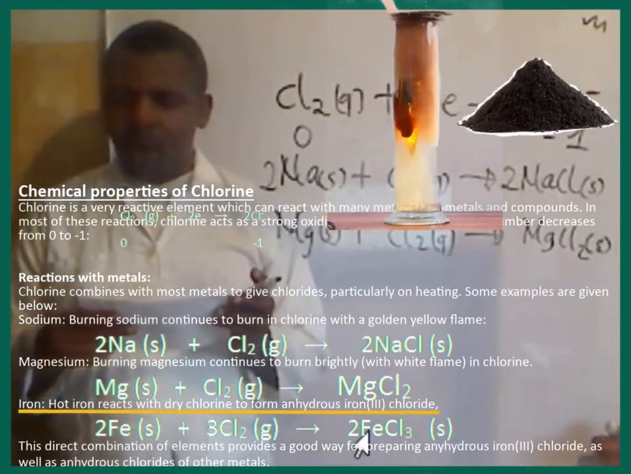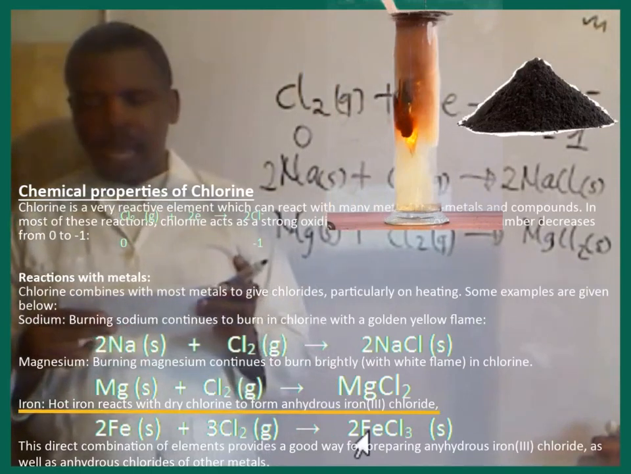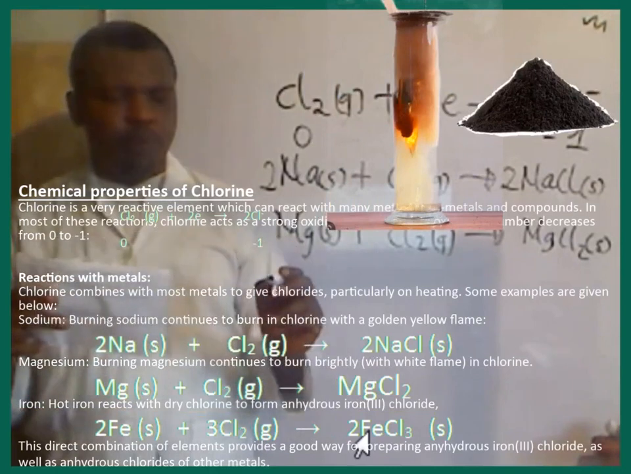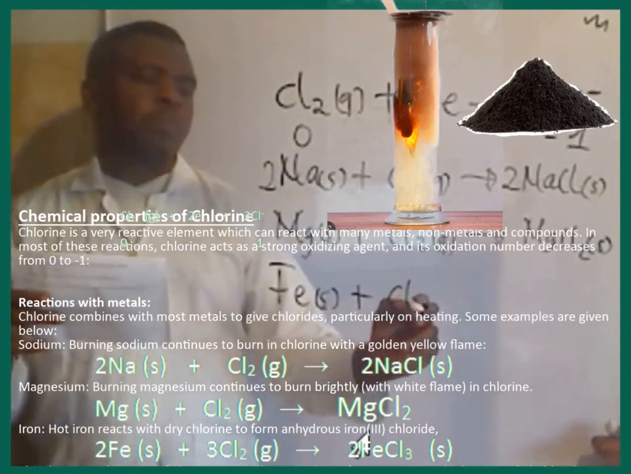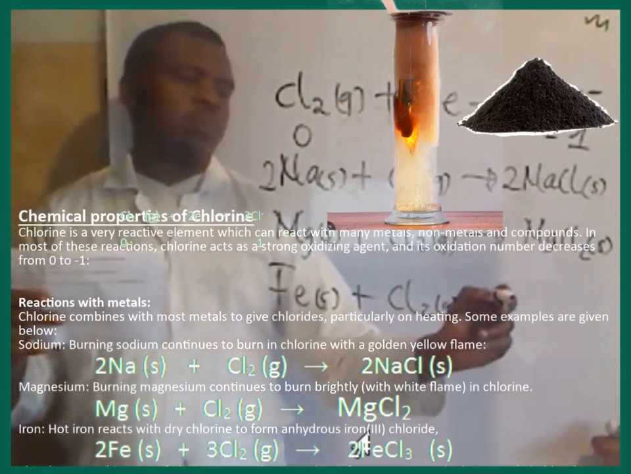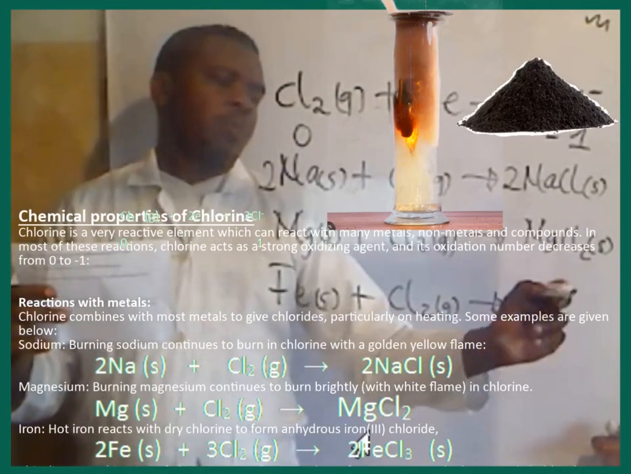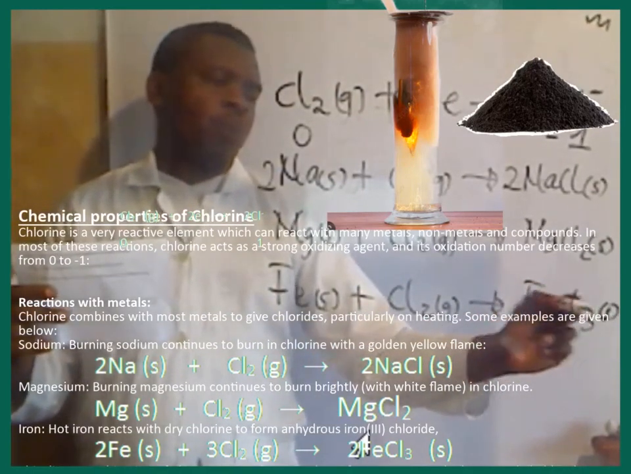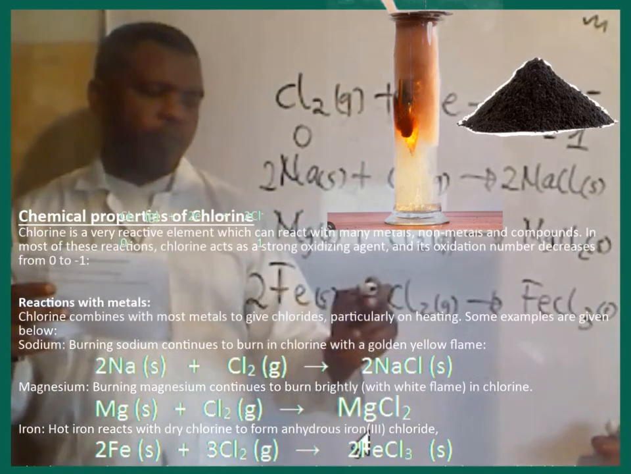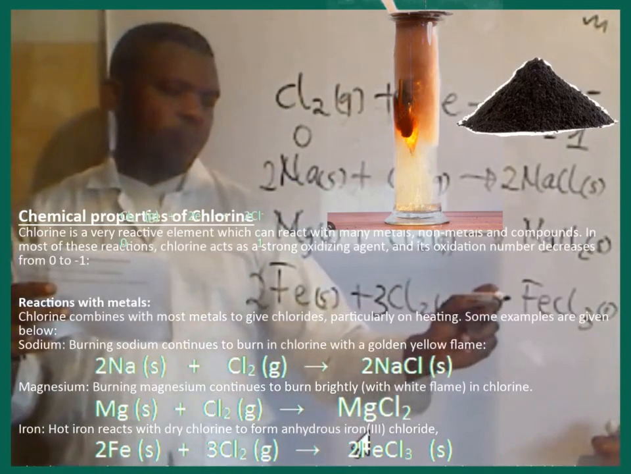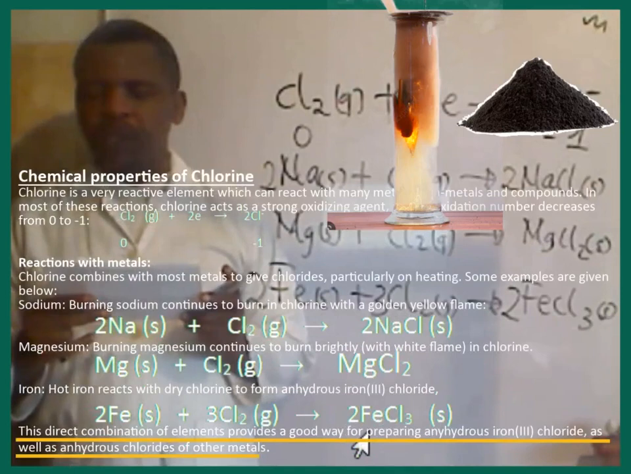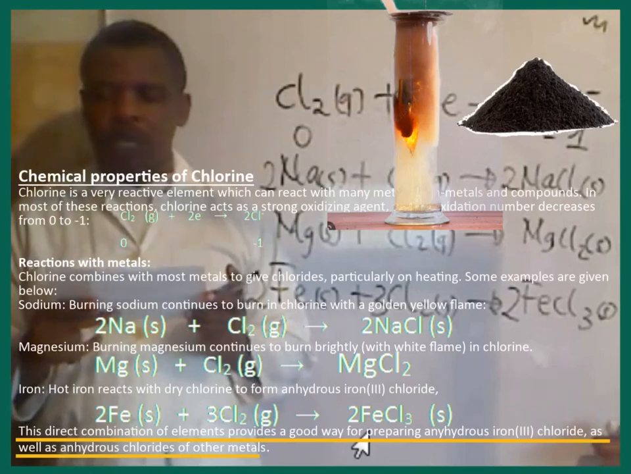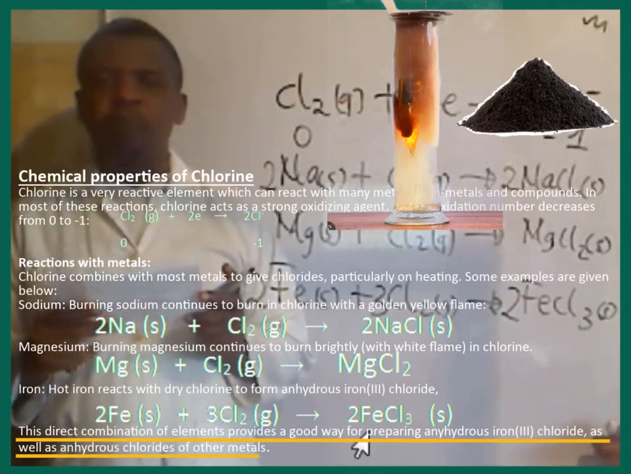Iron. Hot iron reacts with dry chlorine to form anhydrous iron(III) chloride. The direct combination of elements provides a good way for preparing anhydrous iron(III) chloride, as well as anhydrous chlorides of other metals.